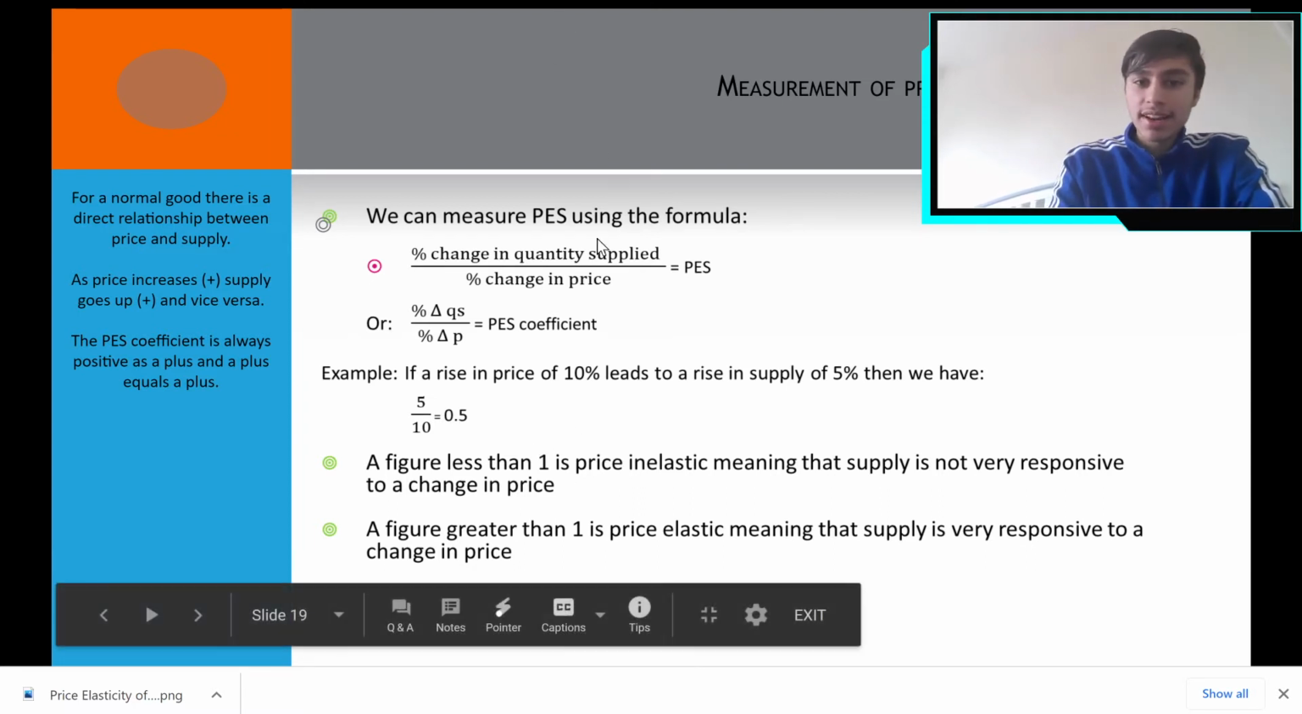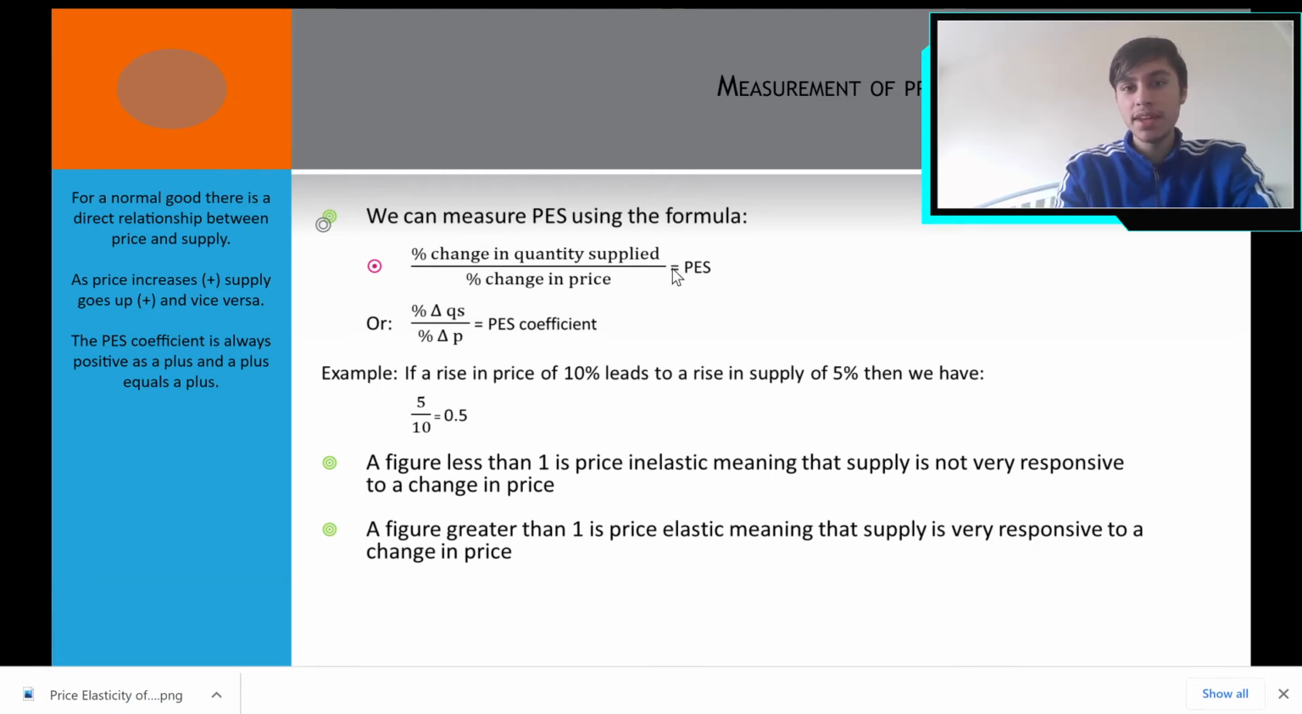Like the demand, we just see the percentage change in quantity supplied upon percentage change in price is equal to PES. However, there is one key difference. As the price increases, the quantity increases. The PES coefficient, which will be the answer, will always be positive. However, in case of demand, it's always negative, because if price goes up, the demand goes down, so it becomes negative.